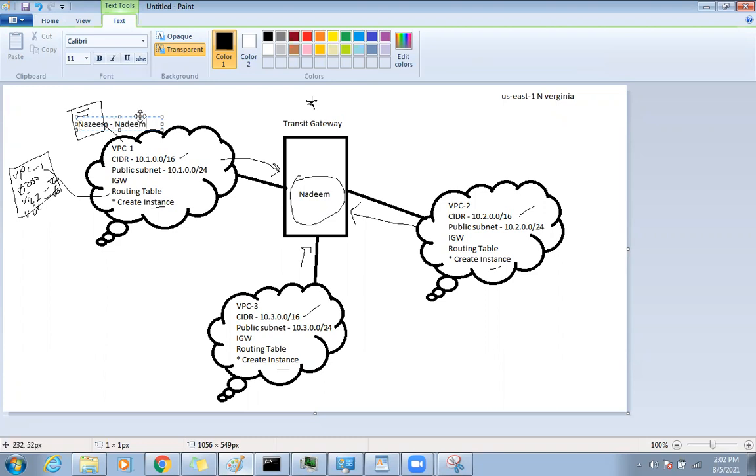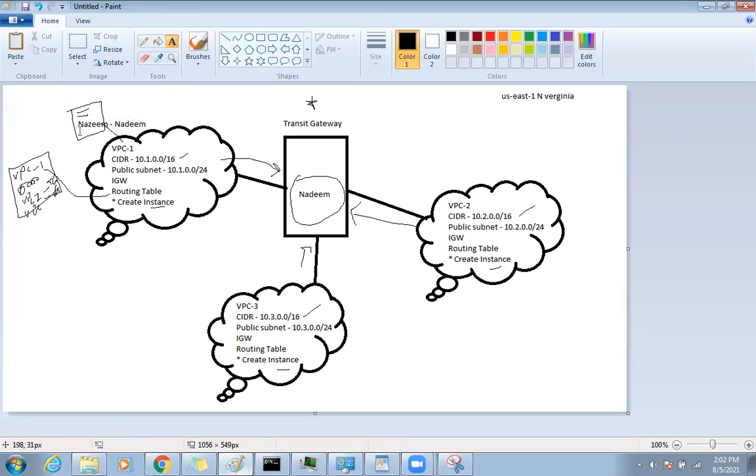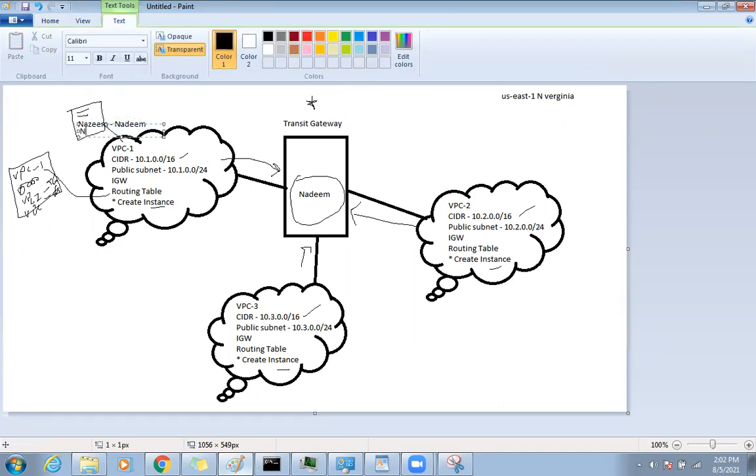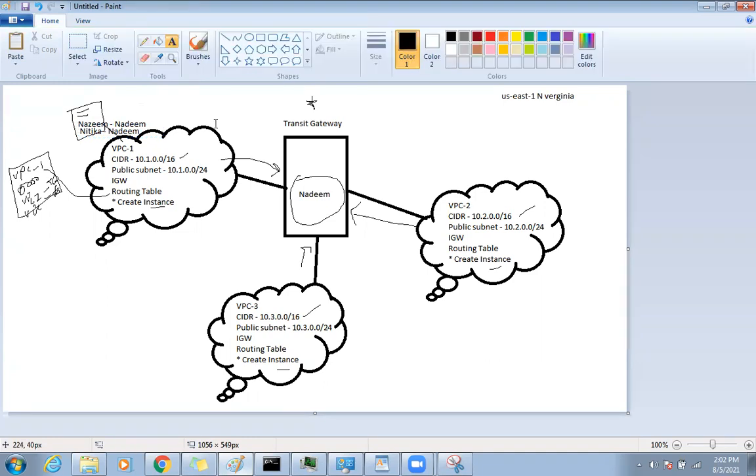Similarly, he needs another entry for Nitika, again via me. So I become the intermediator. The transit gateway is now the intermediator, and it knows all the stuff. If VPC1 wants to talk to VPC2, they need to go via the transit gateway. Guys, it is as simple as that.